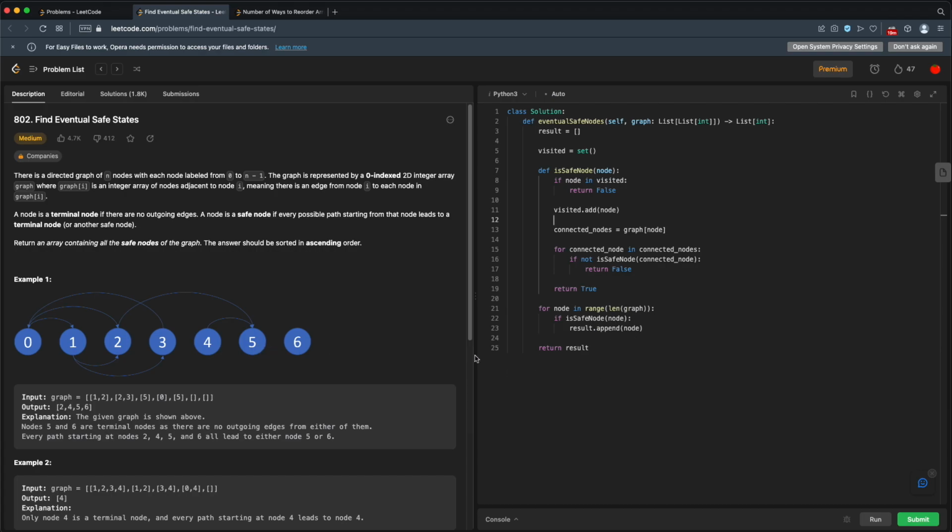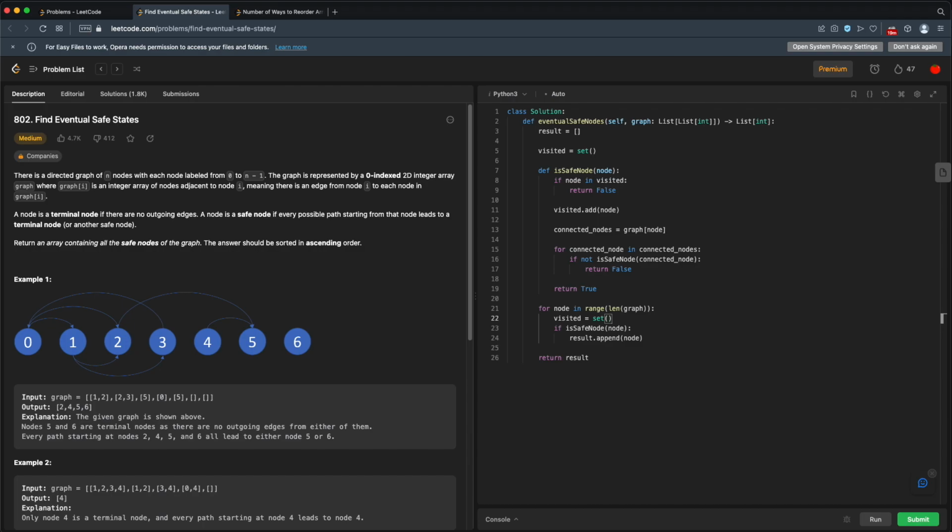Then in our loop down here, we move on to node 1. Or let's say we get to node 2. We'll move on to node 1, and then we'll move to node 2. When we do this check on node 2, we'll come in here, is safe. Node 2 was visited because we went from node 0 to node 2, which means that this will return false when we're just checking node 2 for the first time. So we actually need to clear out our visited every single time we go through this loop. So we'd have to do something like this. So create a new set every time.